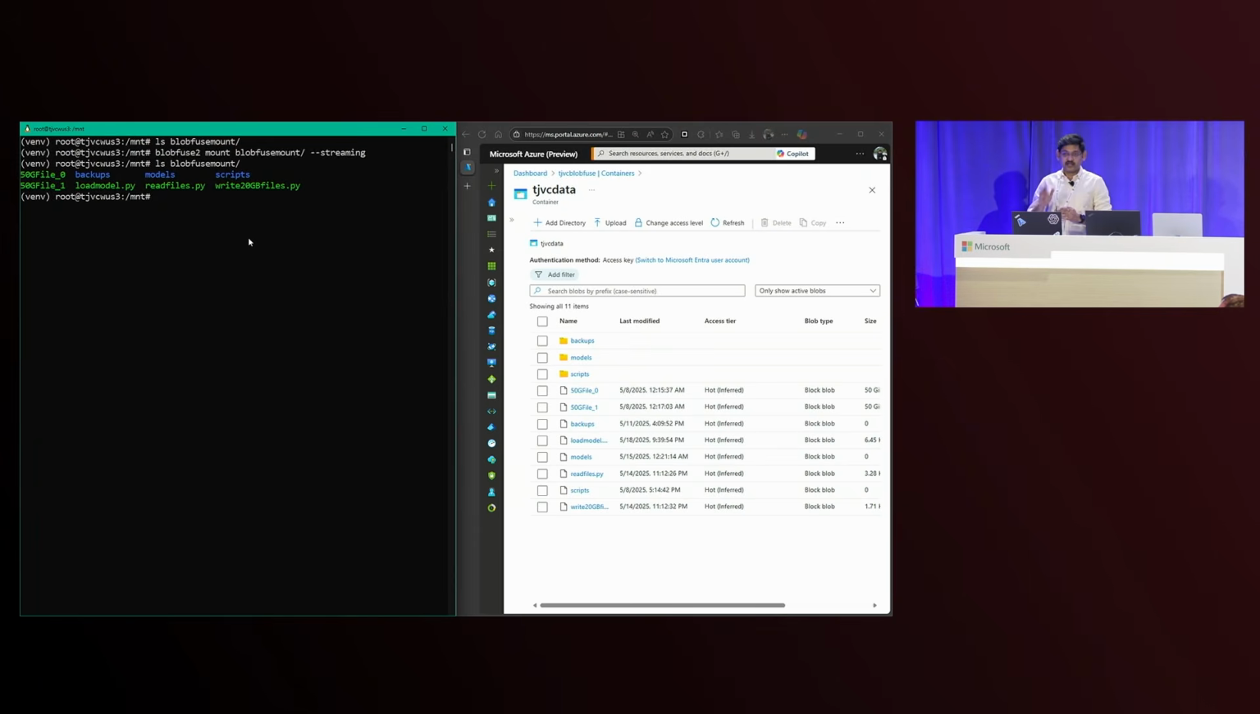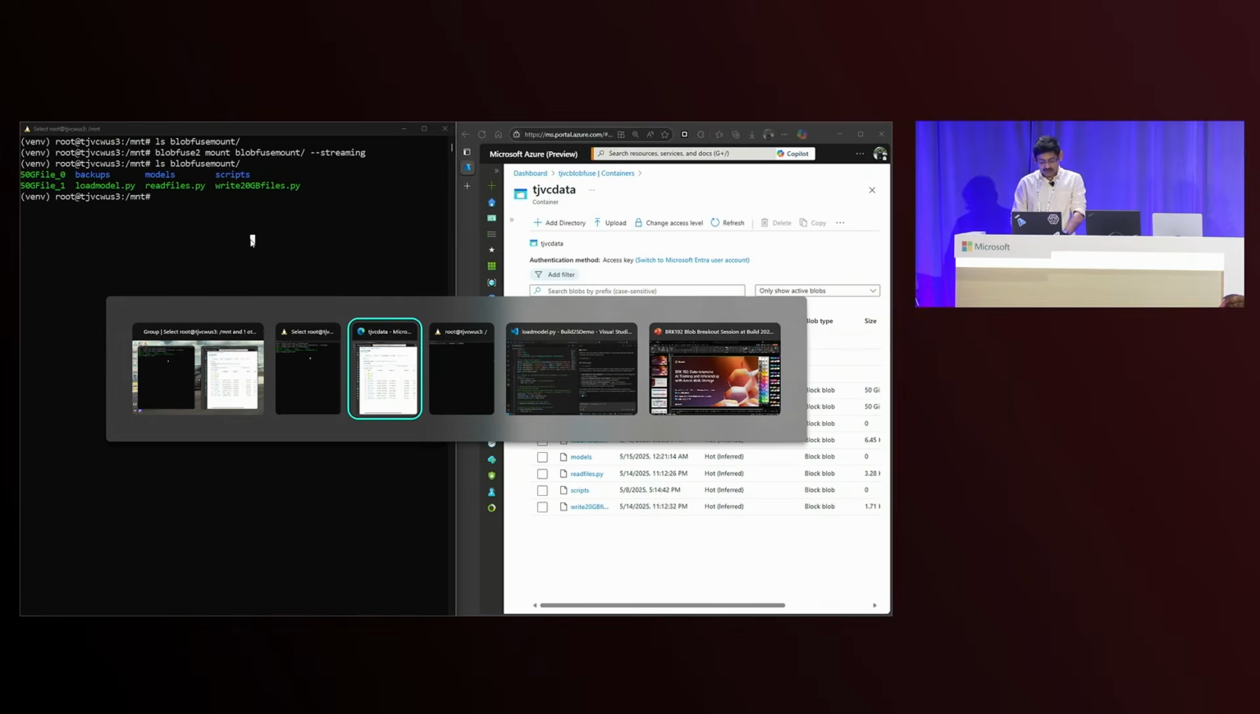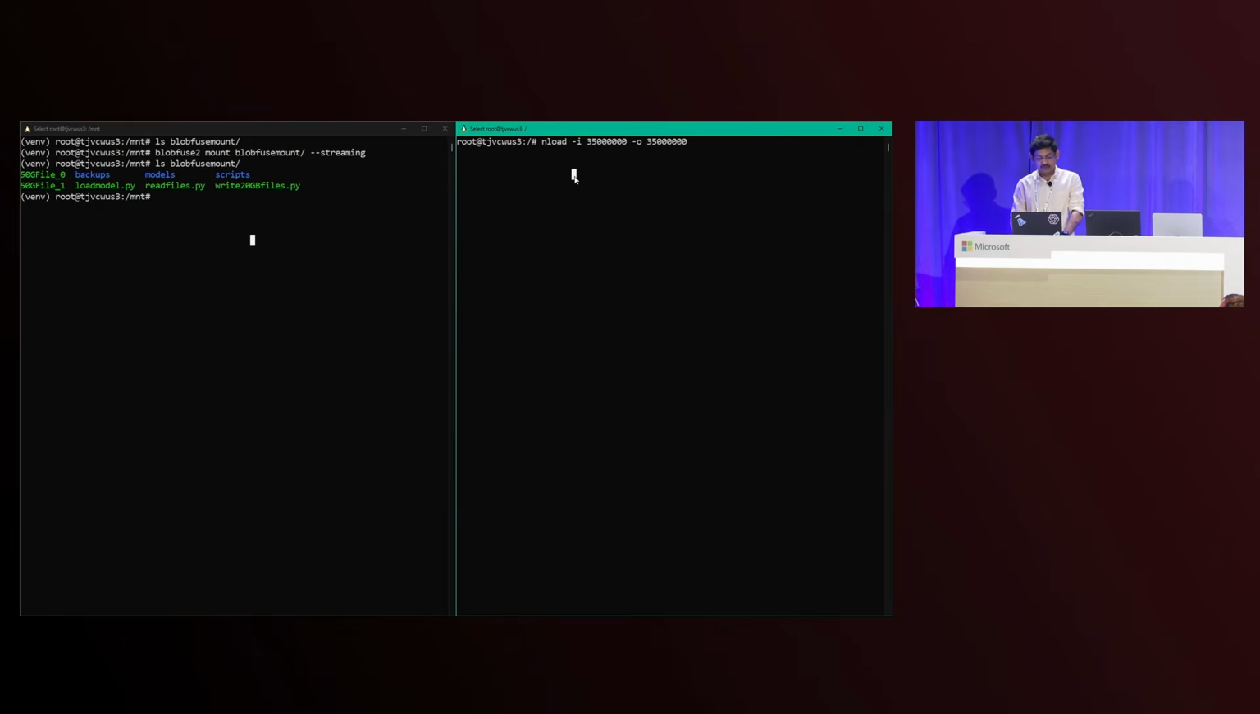Just like that, I'm able to access terabytes, petabytes of data on the storage account in my local environment. Now, it's great to just access it, but what about the speeds that it can offer, right? You can see a couple of 50 GB files there. I'm going to try and read them. Before I do that, I'm going to use one of my favorite tools, which is nload. This shows live network traffic. And if you see the command, it is mapping the graphs to 35 gigabits per second, which is what my VM is rated for.